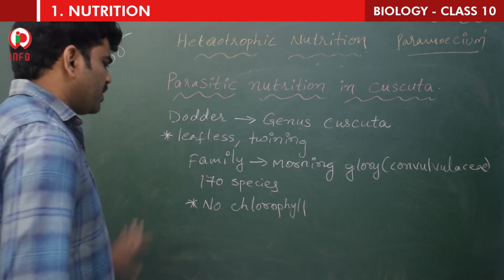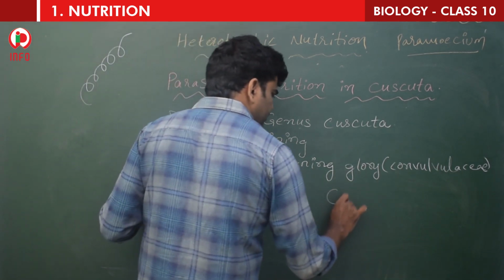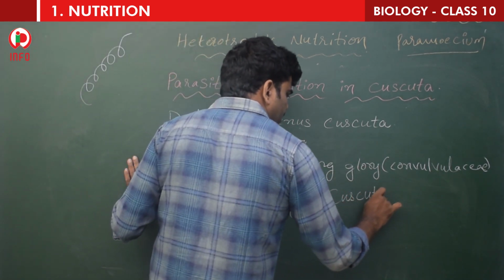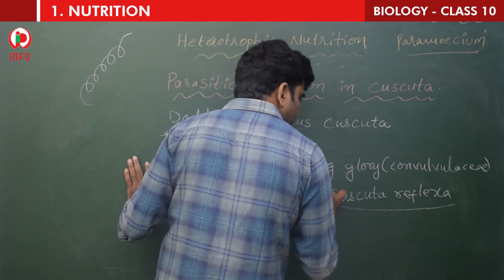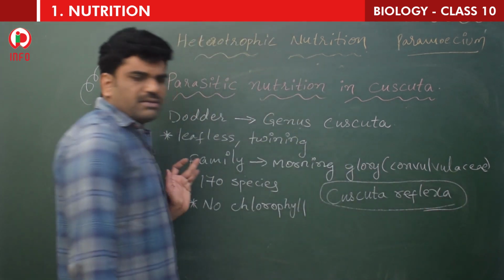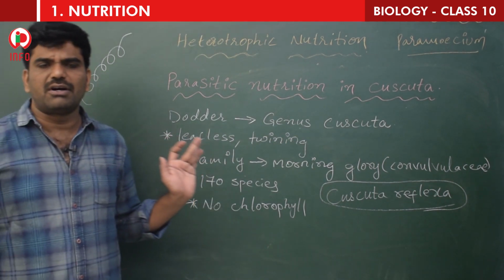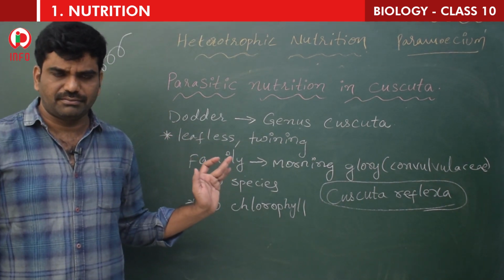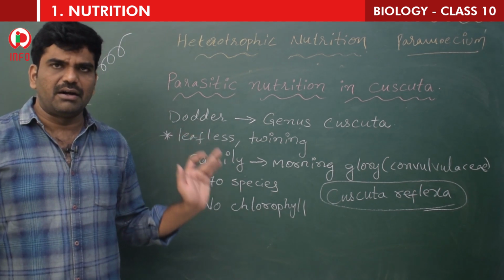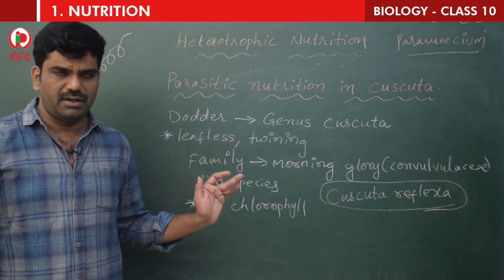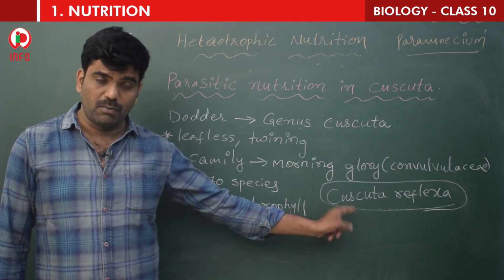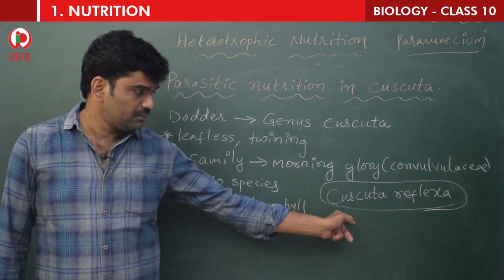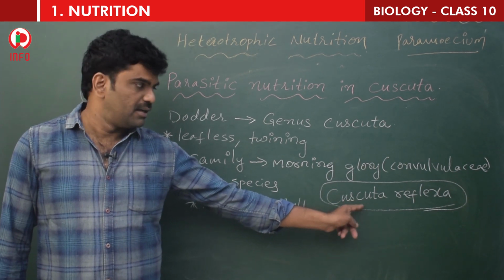Here, see, Cuscuta reflexa. This is very important. You know that this dodder plant does not have chlorophyll, yes or no? But one species has chlorophyll. What is that? Cuscuta reflexa. Keep it in mind.